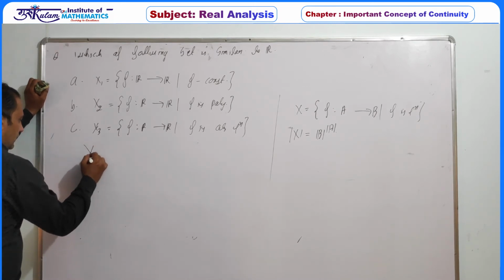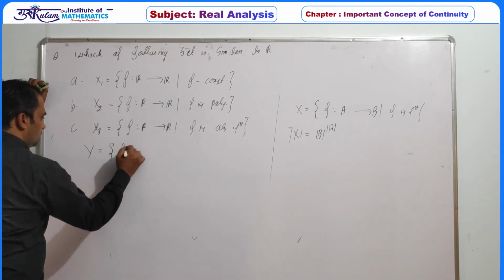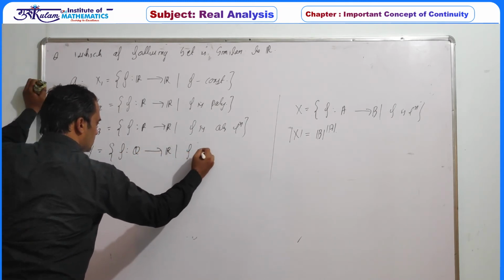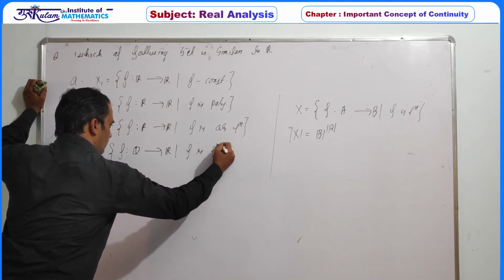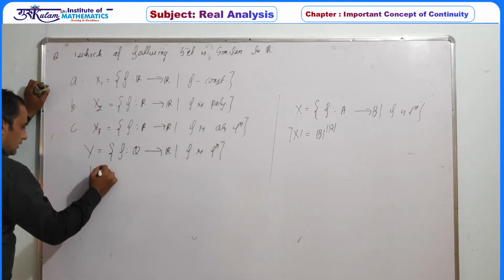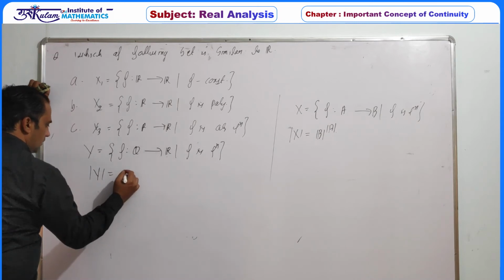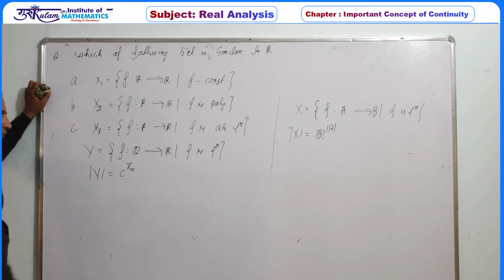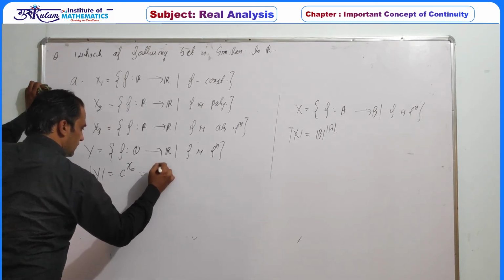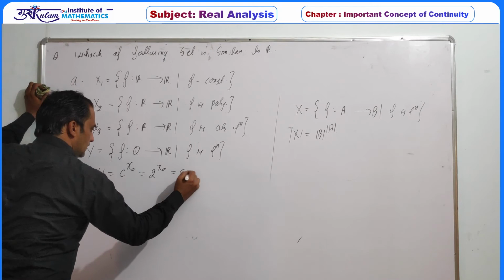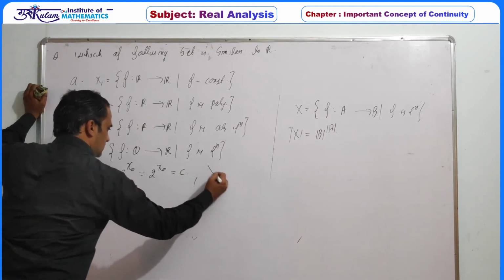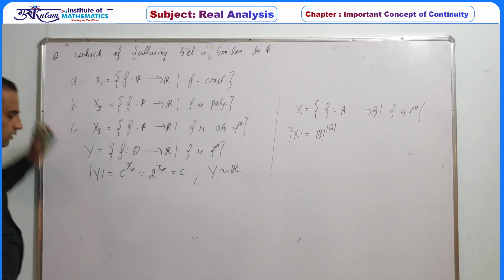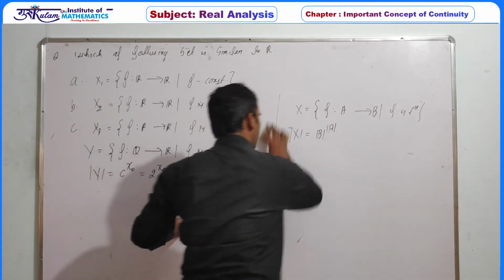If we define y, the set of all functions from Q to R, then the cardinality of y is the cardinality of R to the power cardinality of Q, which is c to the power alif naught, and c to the power alif naught is the same as 2 to the power alif naught, which is c. That is, this set y is similar to the real line. Now, what is the use of this y?